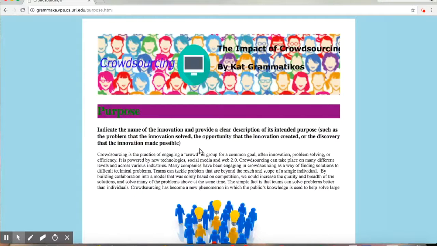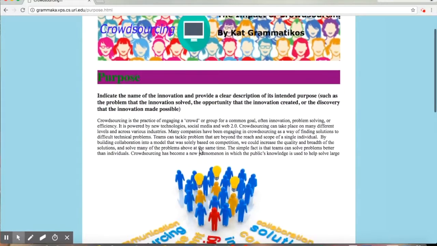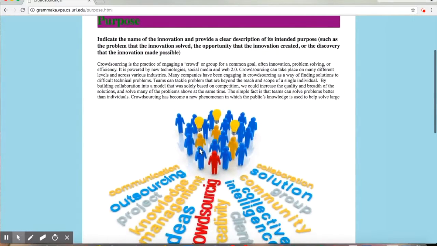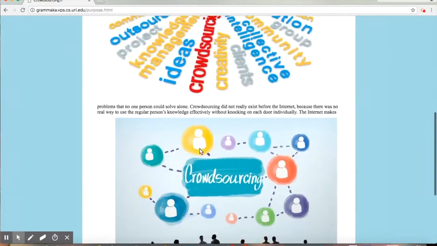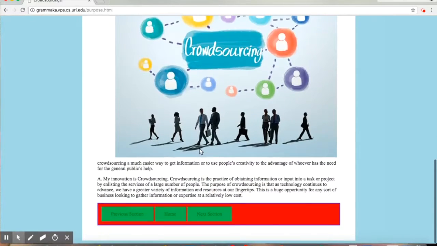What I will do next is scroll to the bottom of my page, where I will have the option to click the previous page, the home page, and next section. So for this, I will click next section.